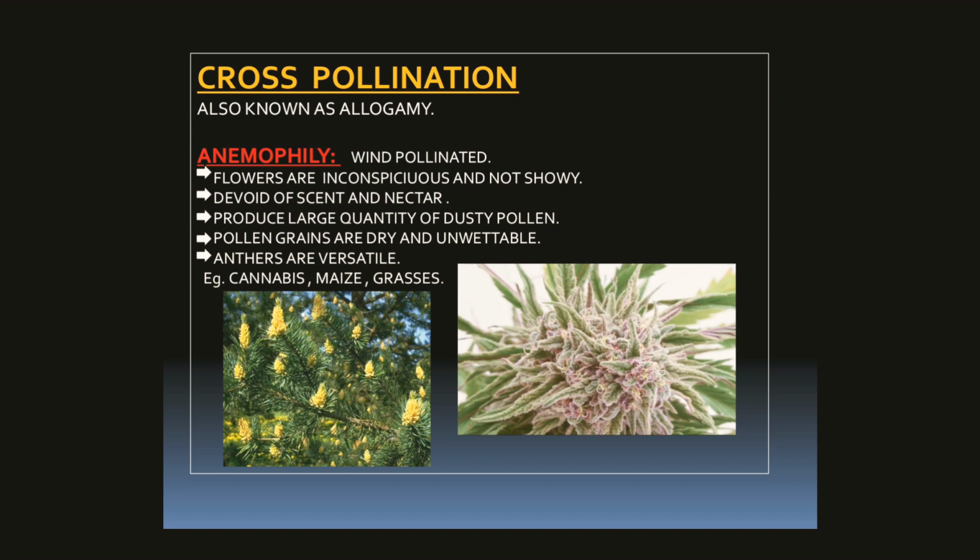If on the way another flower bearing stigma comes in contact, then pollination will take place. There is no guaranteed method of ensuring pollination. Examples of wind pollinated flowers are grasses, sugarcane, bamboos, coconut, palm, cannabis, maize, etc.